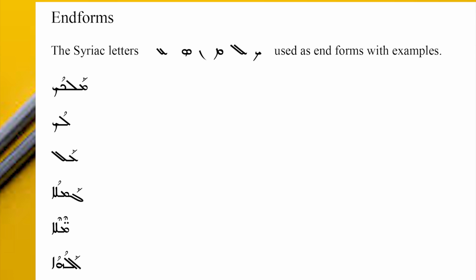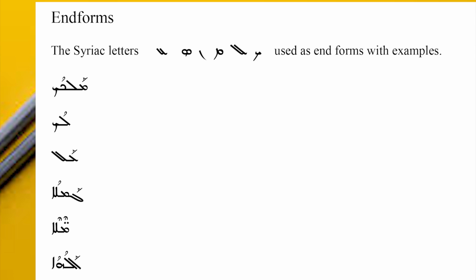See the examples. Malkok. Malkok, the end form Kof. See the end form Kof. It is different from that of the middle form Kof.